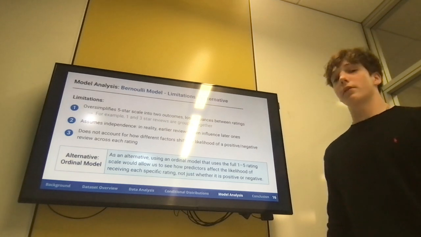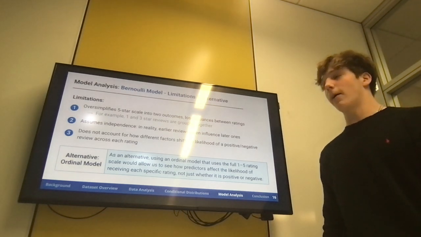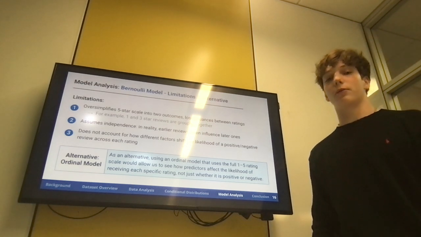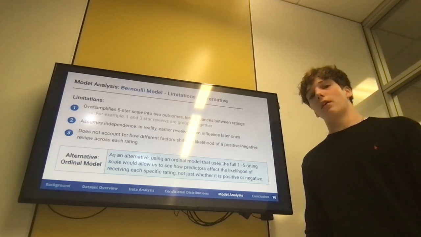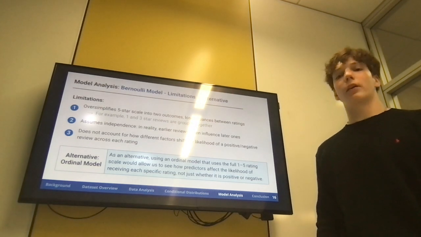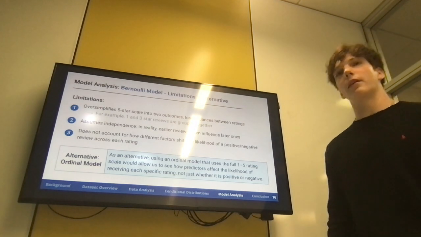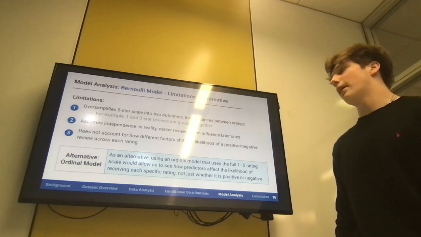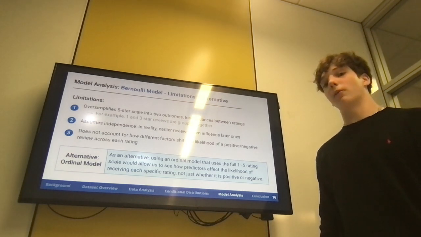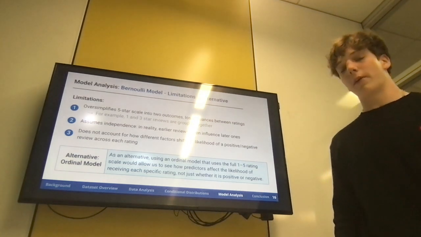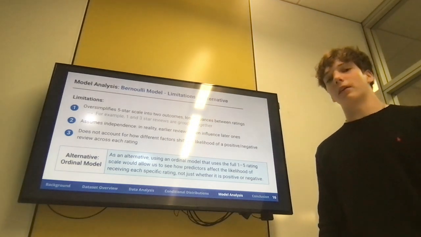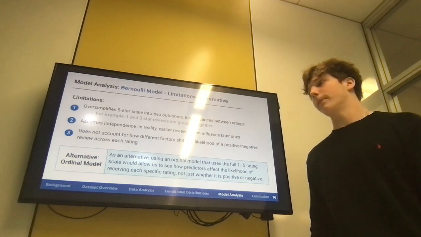We also assume independence between the trials, between ratings, but in reality, early reviews influence later reviews. We know this because people look at reviews and typically they're influenced by them. Last, it doesn't account for the fact that there are a lot of factors that play a role in whether or not someone's going to leave a positive rating, and therefore there is not a fixed probability of success or failure for each trial.